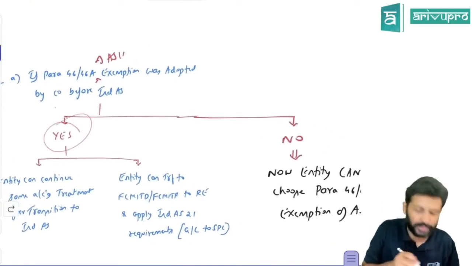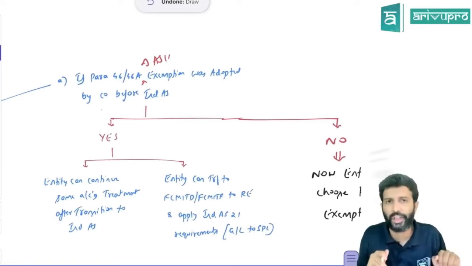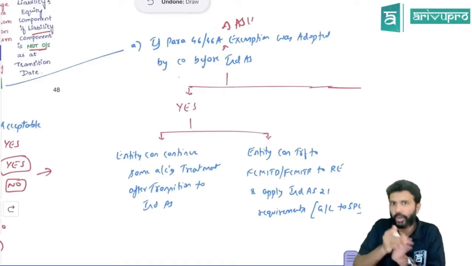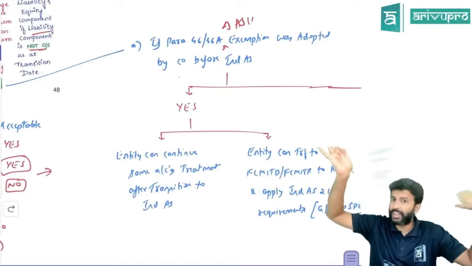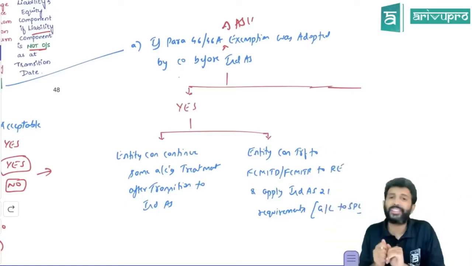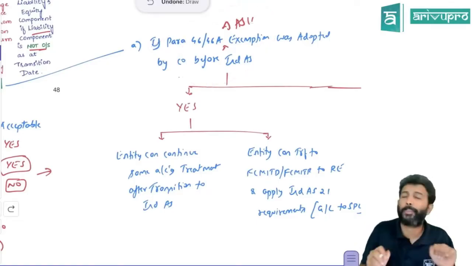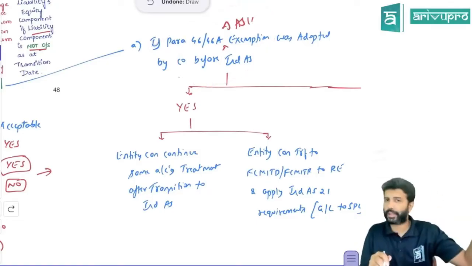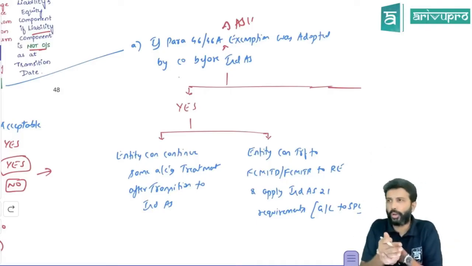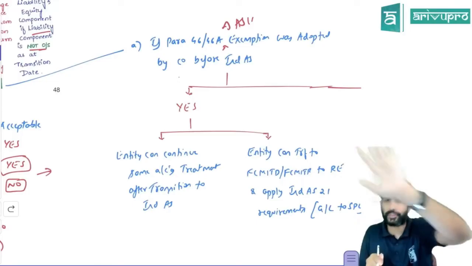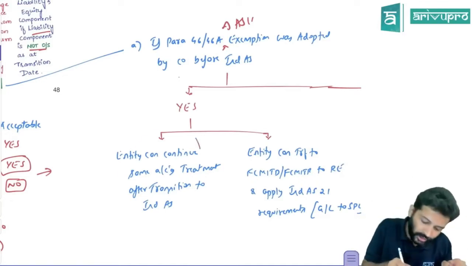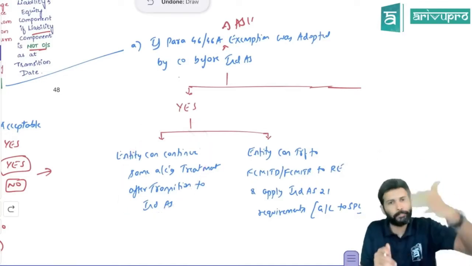If the answer is yes, the company has already adopted this choice, then even after IND AS is applicable, they can continue to do the same thing. Meaning the exchange gain or loss, whatever they are getting, because a loan may last for 8 to 10 years, correct? So even after IND AS, this loan could still have a balance. Though IND AS is applicable, since the para 46A exemption was already applied by the company, the same treatment can be followed even after IND AS. Meaning on this forex loan, if you're getting any exchange loss, you can still transfer it to FCMITD or add it to the cost of the asset, depending on what the company has been doing. Whatever AS treatment they've been following, they can continue.